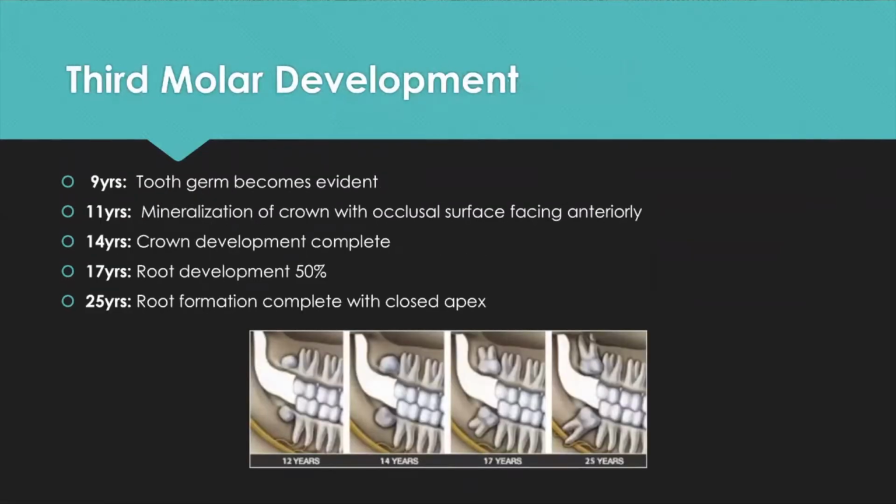When looking at wisdom teeth from a developmental standpoint, wisdom teeth start developing between the ages of 7 to 10 when the tooth germ becomes evident. Over time, at about 11 years old, mineralization of the crown begins with the occlusal surface facing anteriorly. Crown development is complete at about the age of 14, and this is when root development begins. Root development is about 50% complete by the age of 17, and by the age of 25, root development is almost completely complete with the apex of the tooth closing.